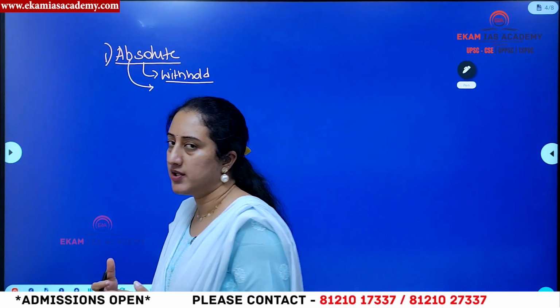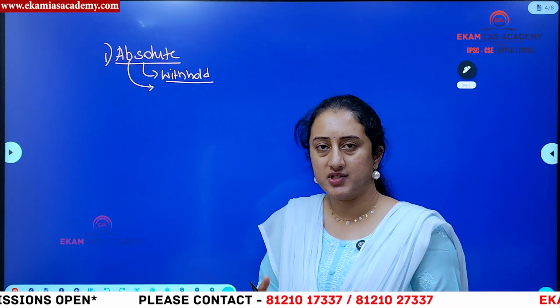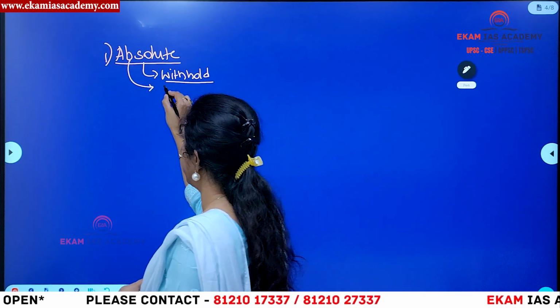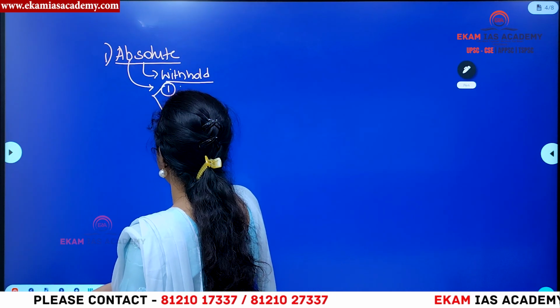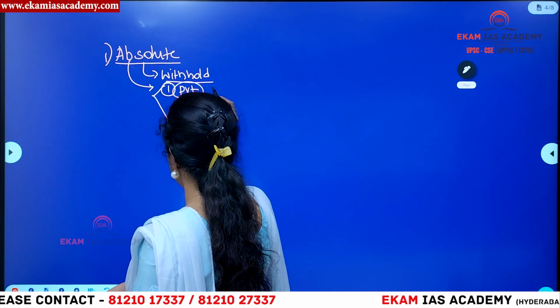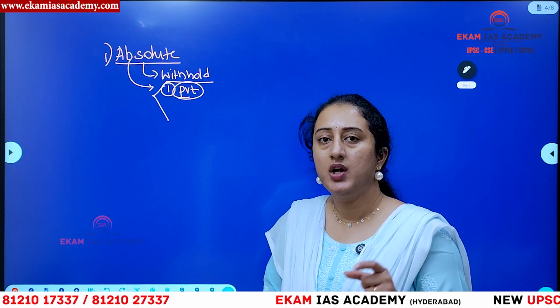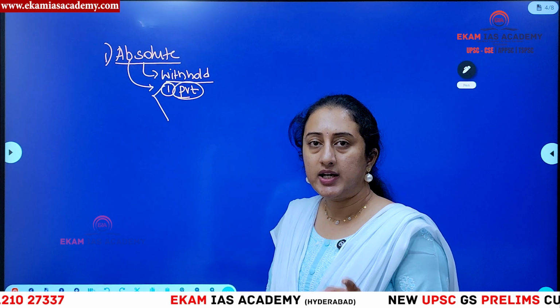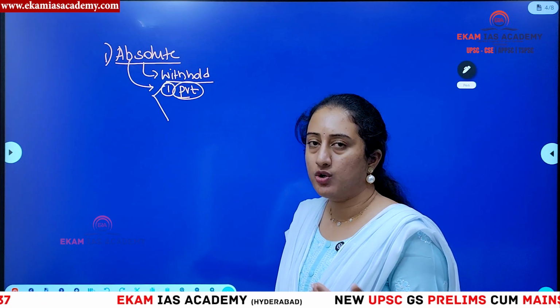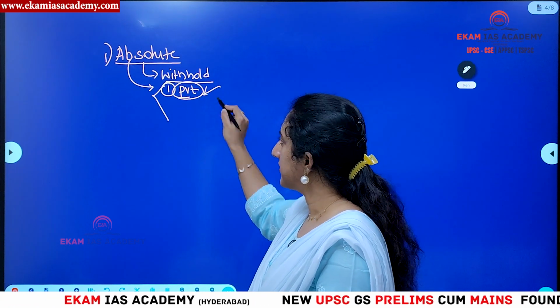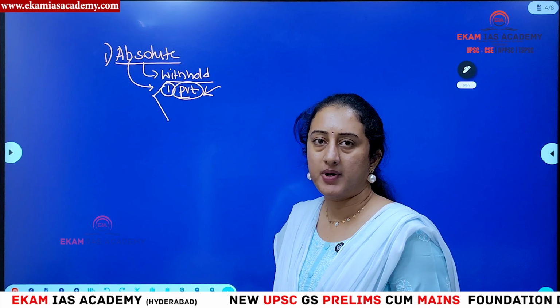So when is this absolute veto generally used? The President of India can use it in two situations. One is when a private member bill is passed. You generally know private member bills are not easy to get passed in the legislature, but in case any private member bill gets passed, then the government in power, if they don't like the bill, can advise the President to use this veto in the case of a private member bill.